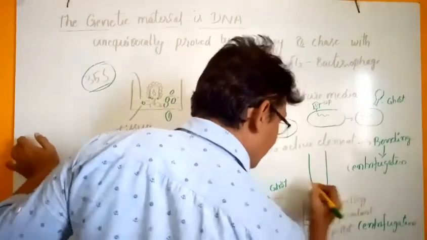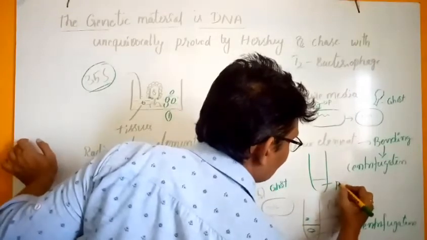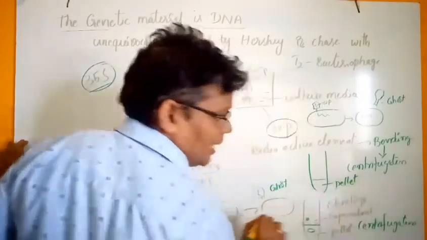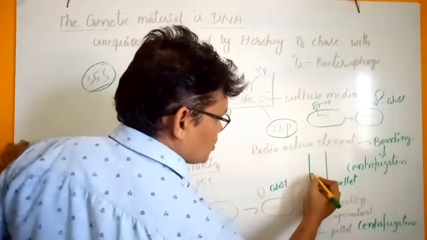The DNA molecule is present in the pellet, whereas the protein coat is present in the supernatant.